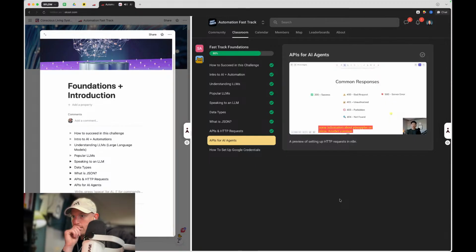Another common error you could run into is a 401, meaning unauthorized. This typically just means that your API key is wrong. You can also get a 403, which is forbidden. That just means that maybe your account doesn't have access to this data that you're requesting or something like that. And then another one you get is a 404, which sometimes you'll get if you type in a URL that doesn't exist. It just means this doesn't exist.